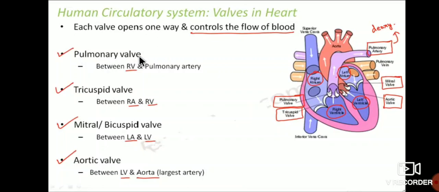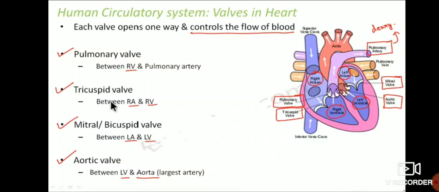So first, the pulmonary valve. Where is it located? Between the right ventricle and the pulmonary artery. Here the pulmonary artery will be there, here the right ventricle will be there. For the moving of blood from the ventricle to the artery, here a valve will be there. That valve is called the pulmonary valve.